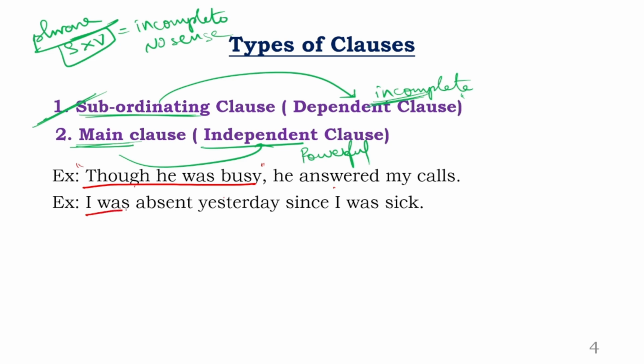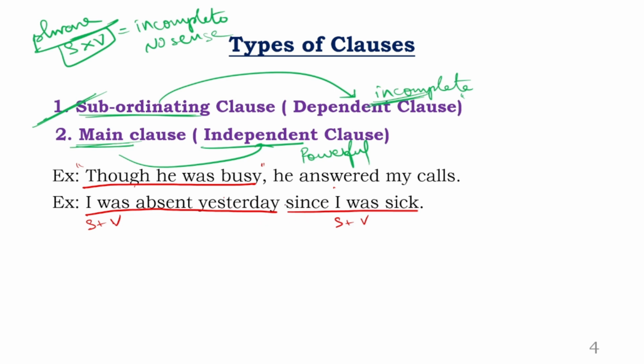Look at this. I was absent yesterday. This is sentence number 1. Another one is, since I was sick. You try to find out which is a subordinating clause and which is a main clause. Yes, are you done? Yes, look at this. I was, subject verb agreement. Again, I was, subject verb agreement. Clear? Both of them have subject verb agreement.